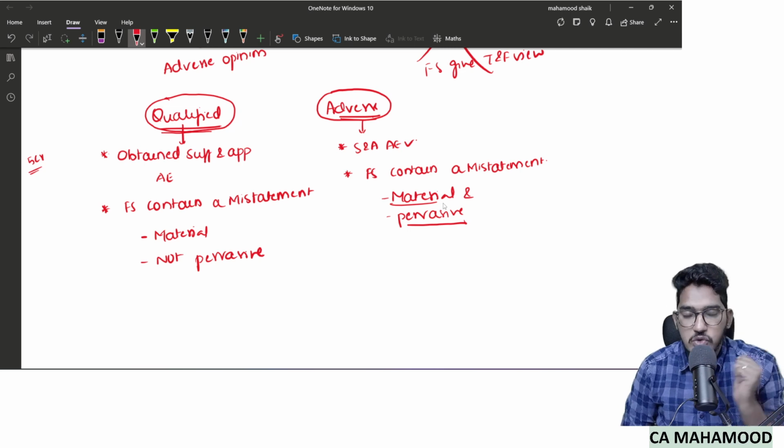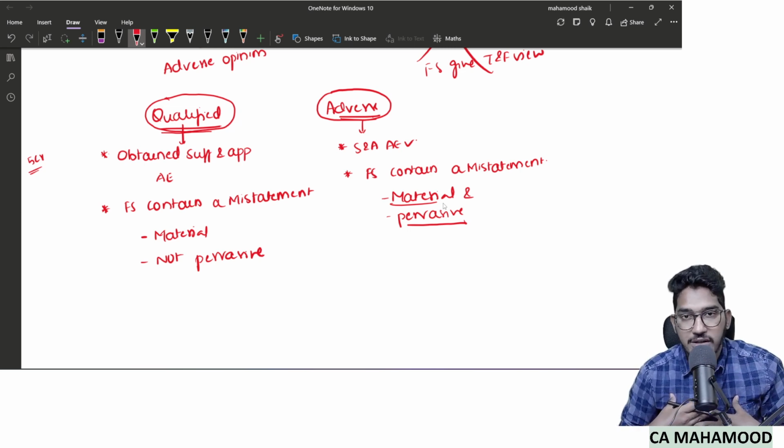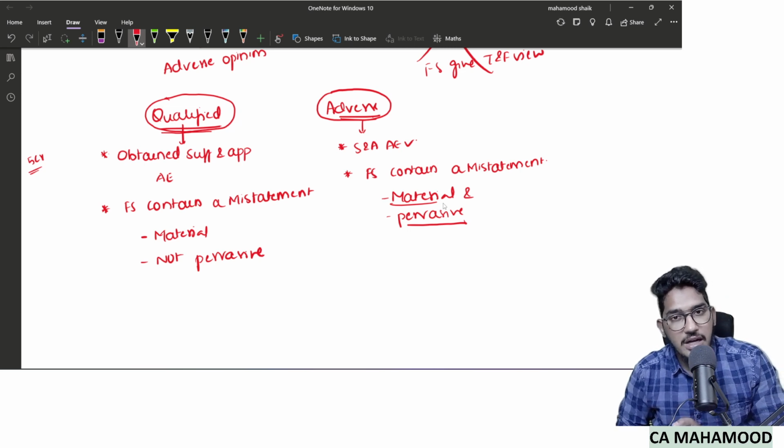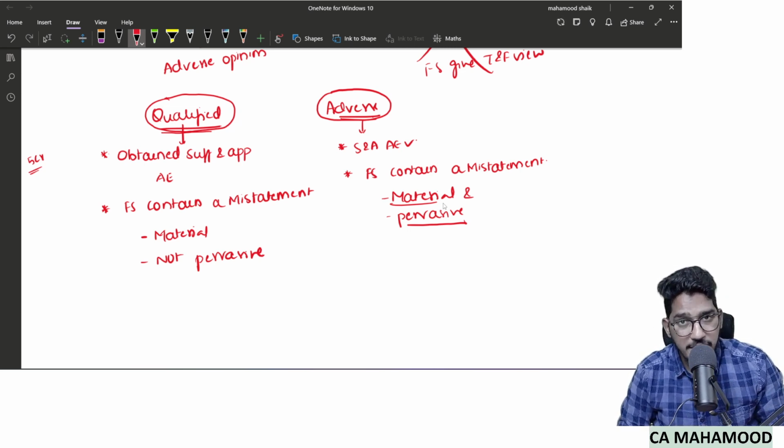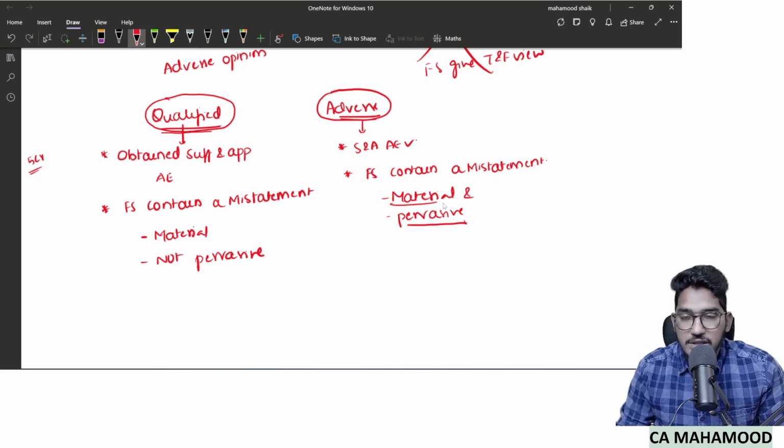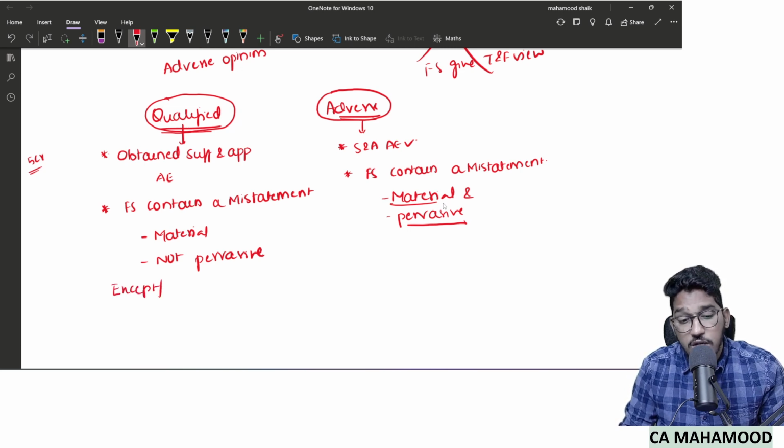Whereas in the case of adverse opinion, I obtained audit evidence and concluded that financial statements contain a misstatement which is material and also pervasive. Understood? And the terminology I use in the case of qualified opinion is except for or subject to certain items, the financial statements give a true and fair view.